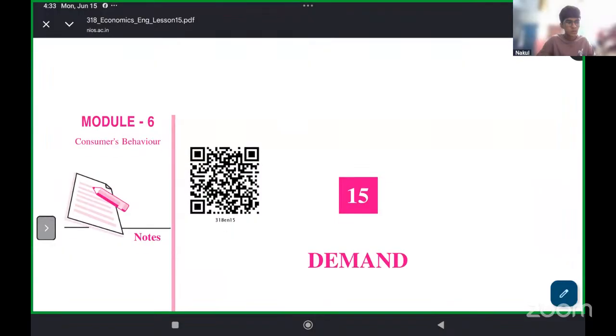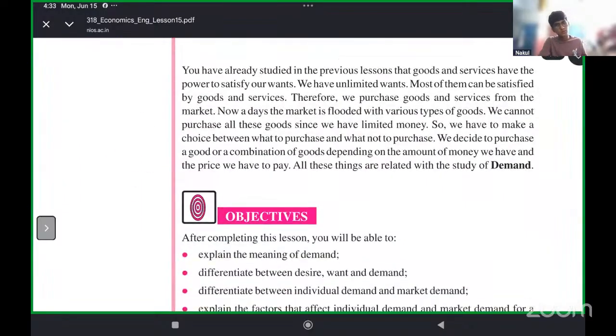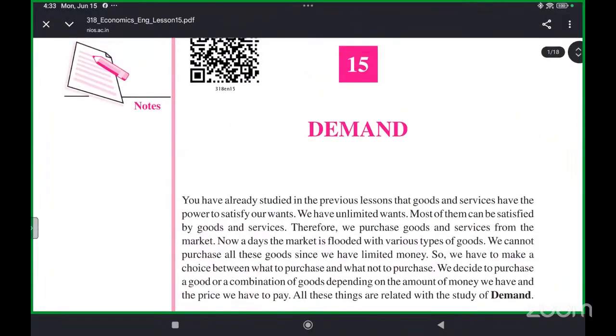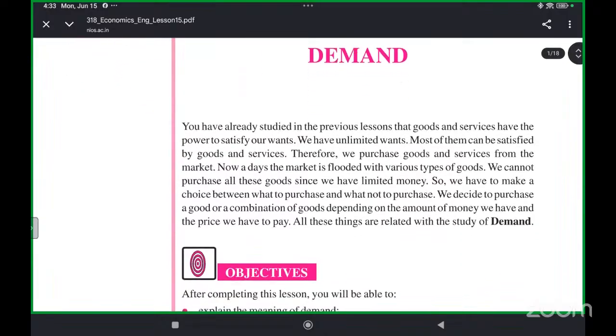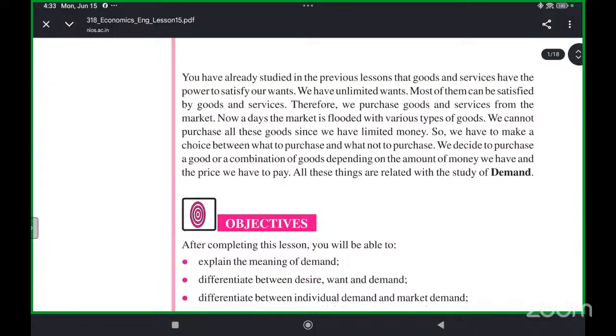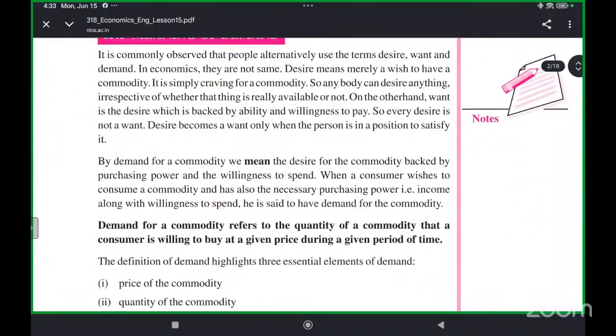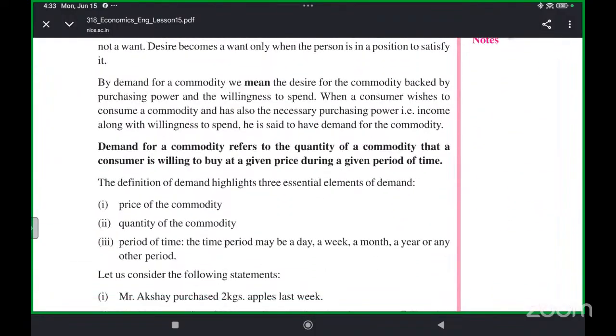Thank you. Okay. In the previous class, we were talking about a concept, that is demand. We understood that when we are willing to buy something and we also have the money to buy it, that sums up to a demand.